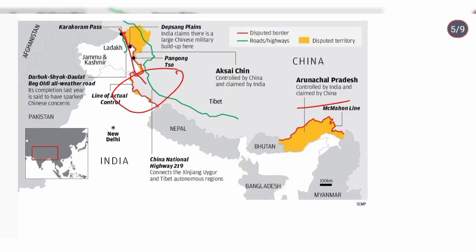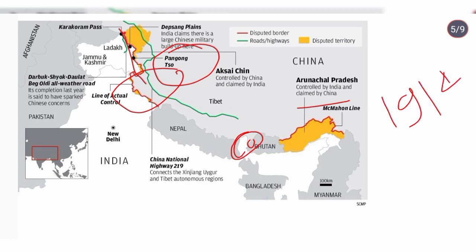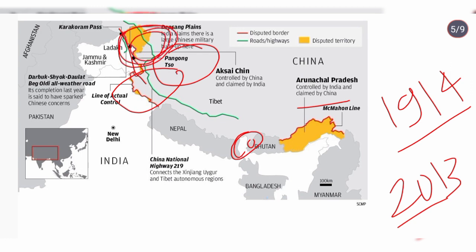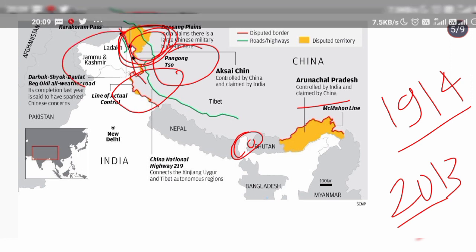See, here you can see the disputes around Pangong Tso. Here is Doklam. You can see the dispute in 1967 is Sikkim. And this is the McMahon line. China doesn't accept the McMahon line. It was drawn in 1914, but China accepts the LAC. You can see that China doesn't accept the McMahon line. In 1962 they captured this area, Aksai Chin, that is present in the western sector. I told you, the western sector where Ladakh and Jammu Kashmir is there.